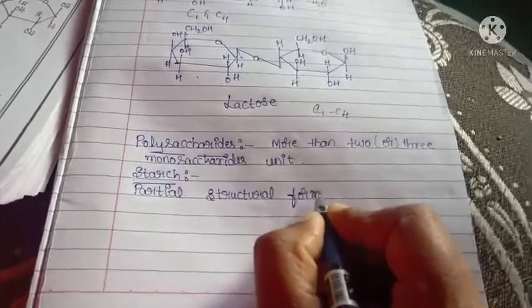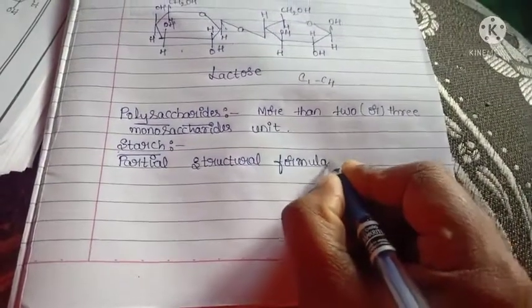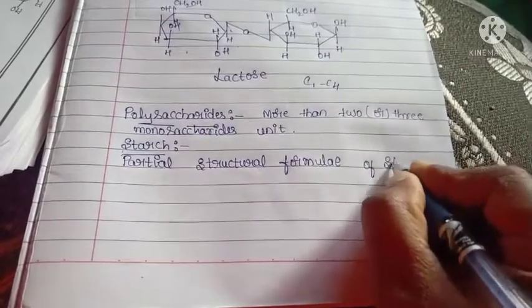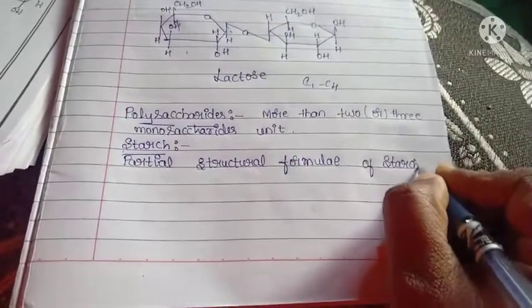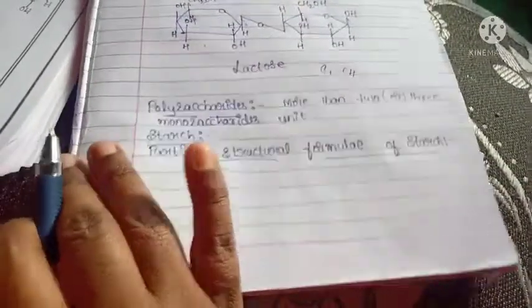So that's why they explain only the partial structural formula, because there are n number of monosaccharide units. Now we will know what the partial structural formula for starch is.